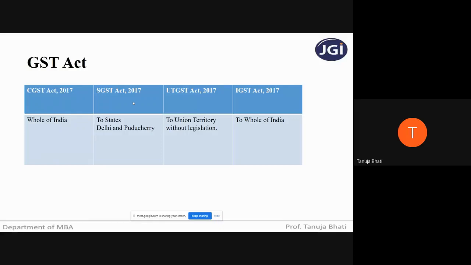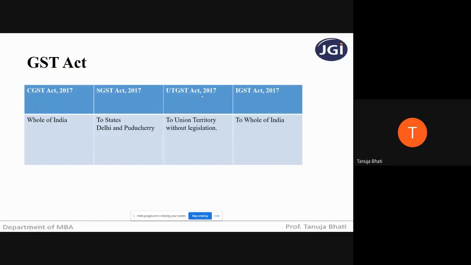If the goods and services have been supplied, you charge SGST under which act? It is nothing but the SGST Act 2017. So it applies to all those 28 states. Apart from that, it is also applicable in union territories like Delhi and Puducherry, which have their own legislatures.